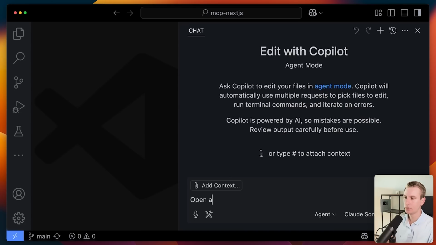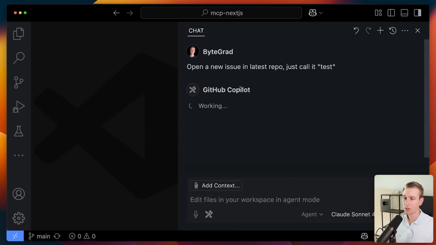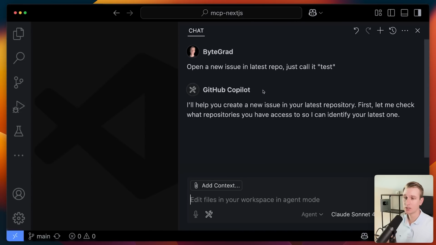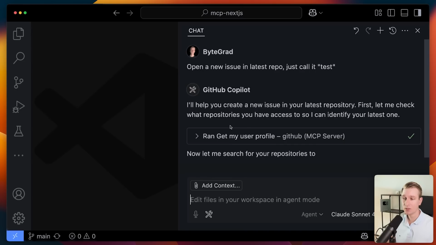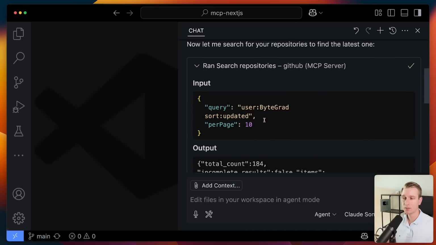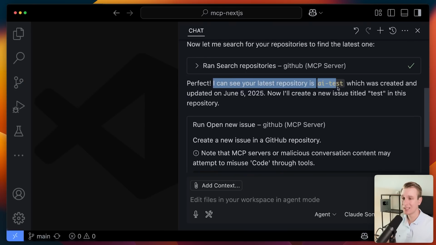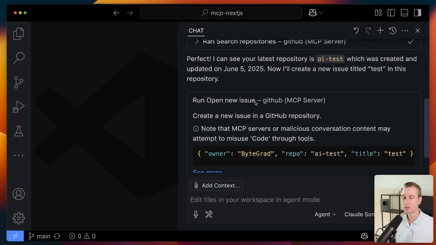I can say something like open a new issue in latest repo, just call it test, right? Just as an example, we can see what it will do. It will first need to figure out which is the latest repository. So it will actually need to know some information about myself. So there's actually a get my user profile tool just to learn about the user. There's also a search repositories tool actually to get some information about repositories, and you can see the input that it passed and what it got back. And then it found the latest repository, the AI test repository. Then it used a new tool, open a new issue.